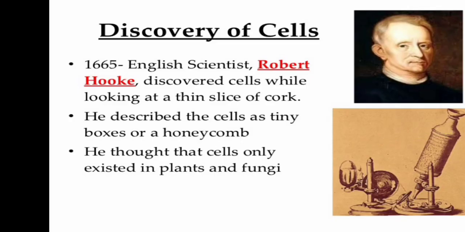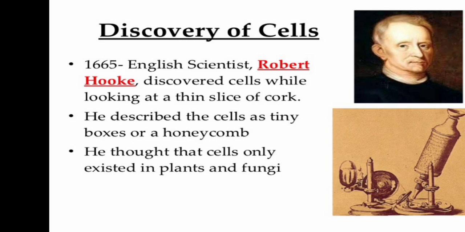Next, the question arises: who discovered the cell? In 1665, the English scientist Robert Hooke discovered the cell. He experimented on a thin cork slice taken from tree bark. Observing it under a compound microscope, he saw some compartments, room-like or box-like structures, that he called cells. Cells may be hexagonal, square-like, or oval, like a honeycomb.